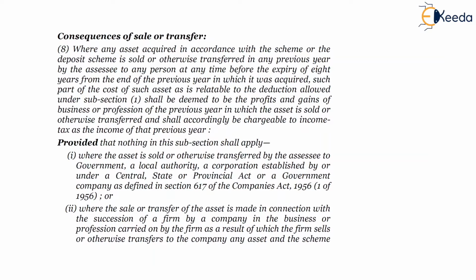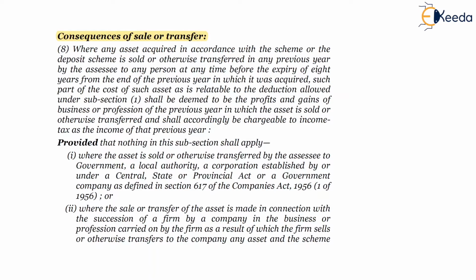Consequences of sale or transfer. What if the specified assets, a certain asset which has been purchased, are sold subsequently? What are the consequences? You have withdrawn the amount from the special account and you have also utilized the amount for purchasing a capital asset, and accordingly you have claimed deduction under section 33AB, and after claiming deduction you have sold that asset.